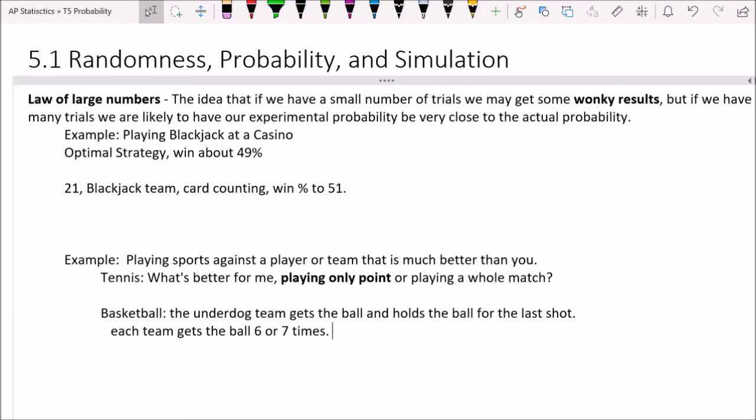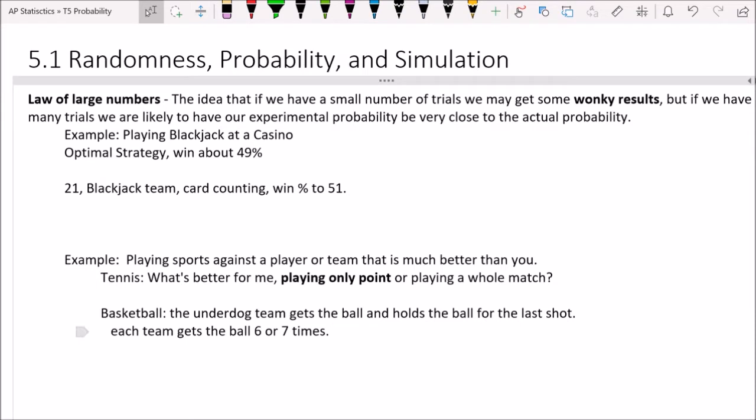But by understanding that the law of large numbers would work against them because they had a disadvantage, they call it stretching the game out, but they basically say, we're not going to let you guys have the ball that much. We're going to keep the ball, and there's not going to be that many shots, and it's going to be like first team to 10 wins. Okay, so it sounds like a really weird strategy, but that coach is actually implying a really important probability concept, and that's the law of large numbers. That's pretty cool.